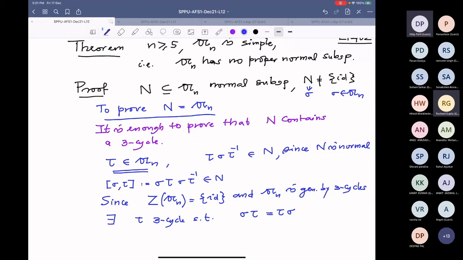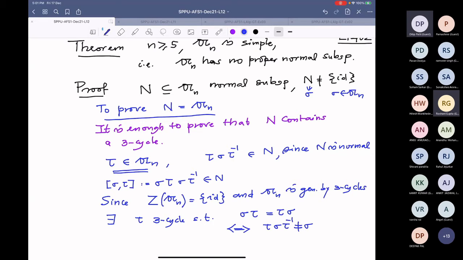But this is equivalent to saying tau sigma tau inverse is not sigma.